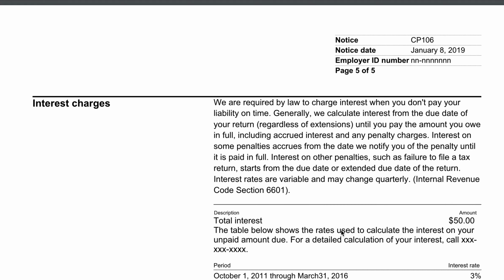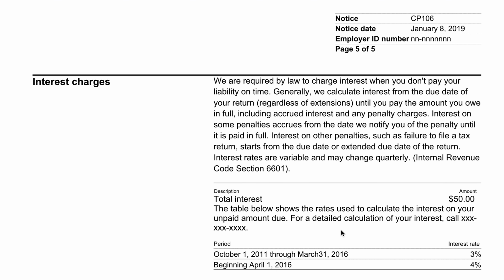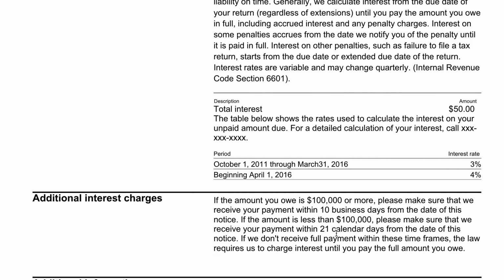The IRS generally does not have discretion to abate interest charges. However, if you do have penalties reduced or removed, then the IRS will go back and recalculate the interest that should have accrued without calculating the interest on the penalties that were removed.